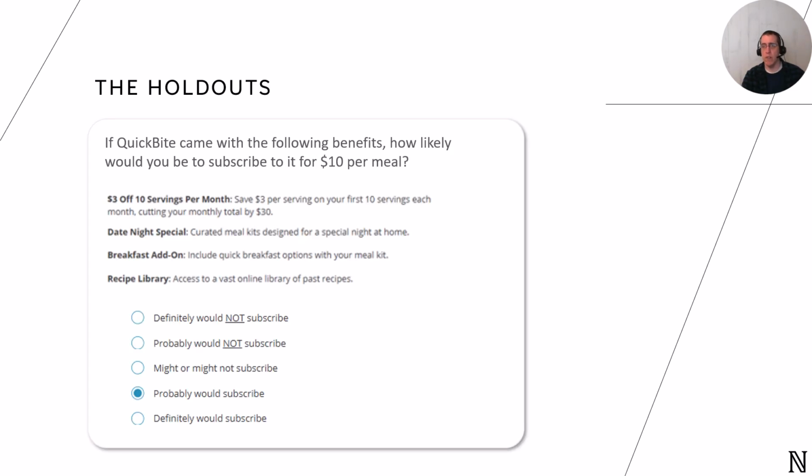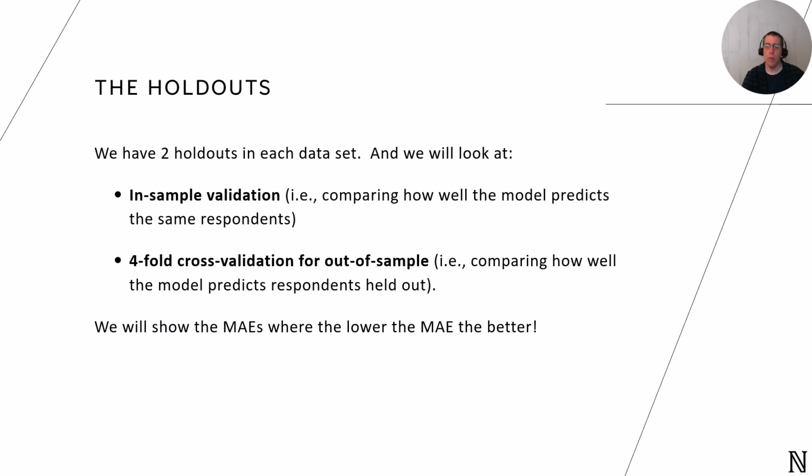This is a screenshot of what that fake meal kit would look like as a fixed task. Here we're showing 4 different benefits you would receive by subscribing and asking all respondents to state whether they would subscribe or not. We included 2 of these tasks in each of the projects. These holdouts were the same for every respondent. This approach allows us to measure how well the model can predict these tasks and provides a benchmark for evaluating predictive performance. So how do we validate our model's performance?